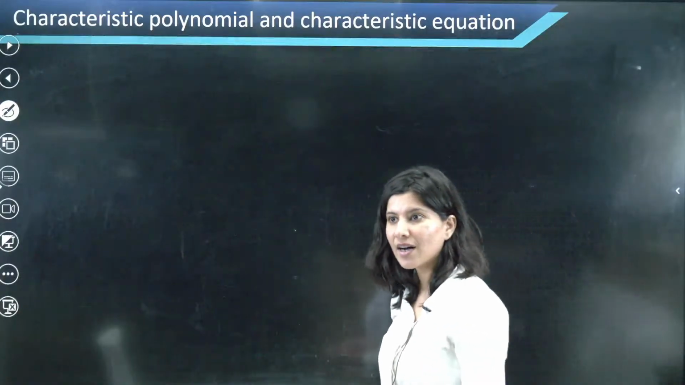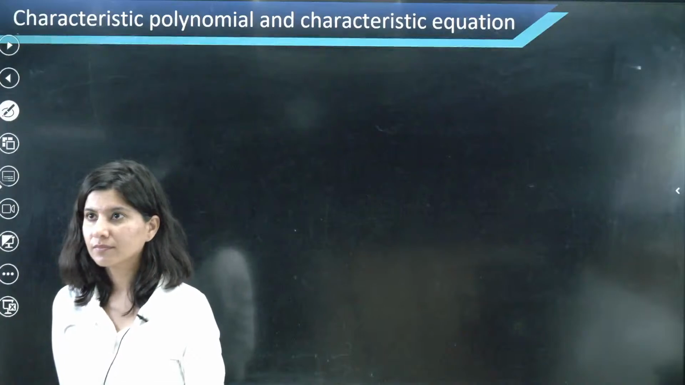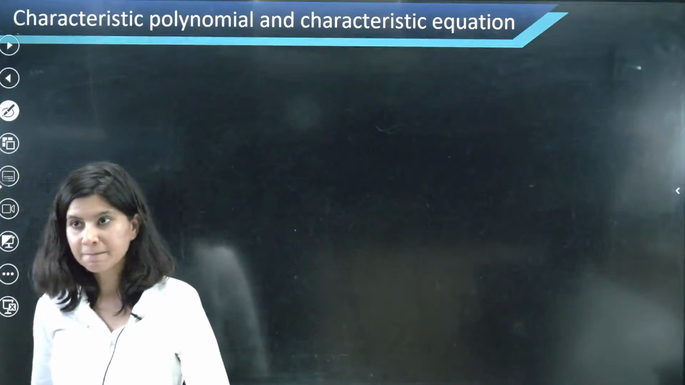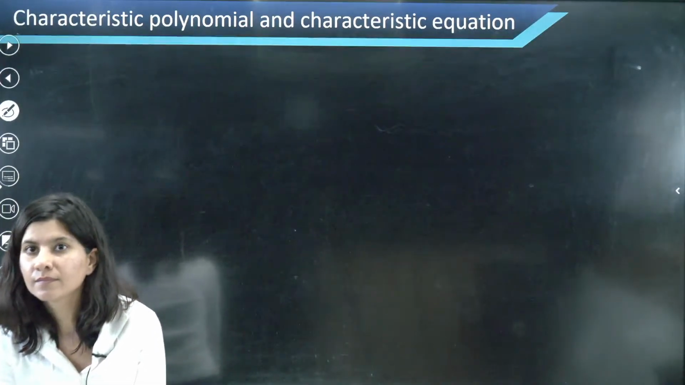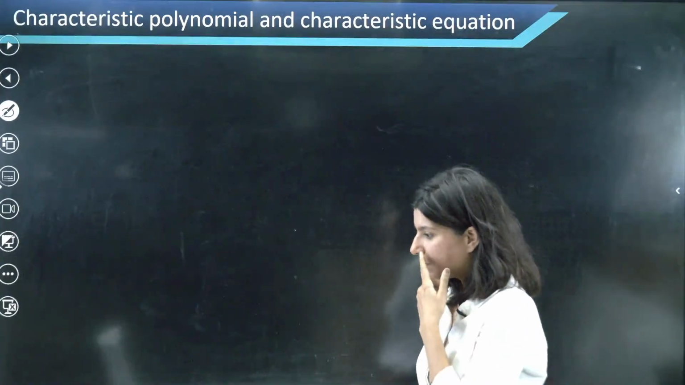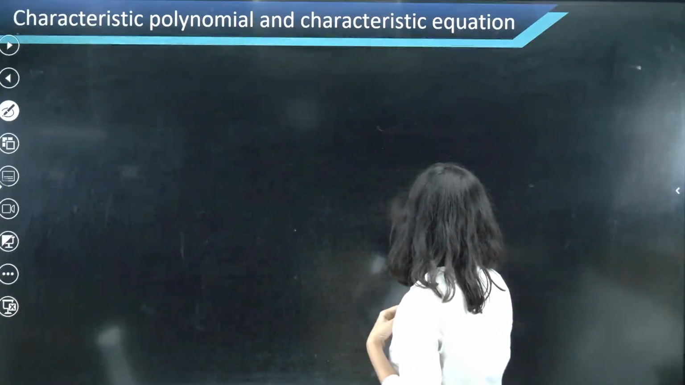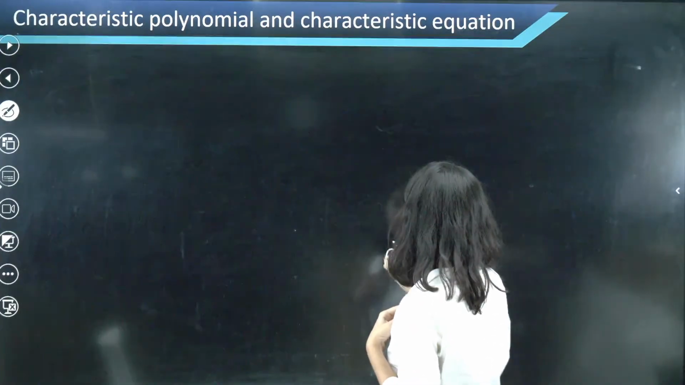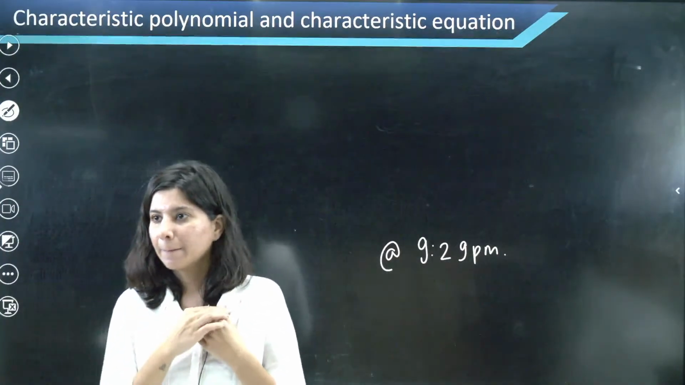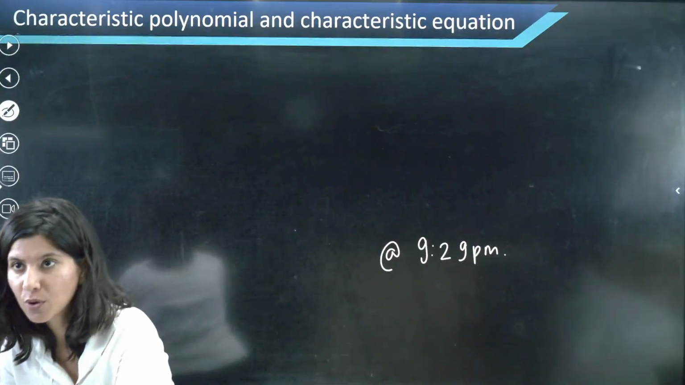Now the last topic, are we ready for it? Are we ready for the last topic? Alright, let's take a quick 3 minutes break. Let's meet at 9:29. I will drink some water. I'll come back. Then we will talk about characteristic polynomial.